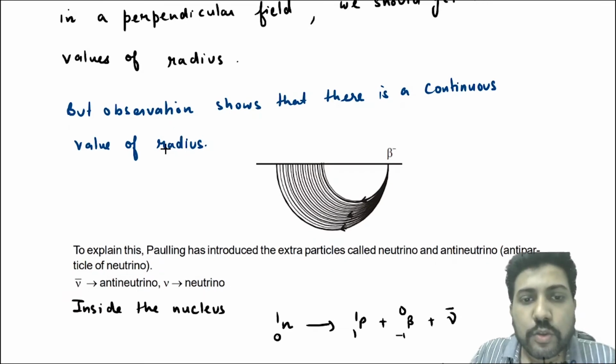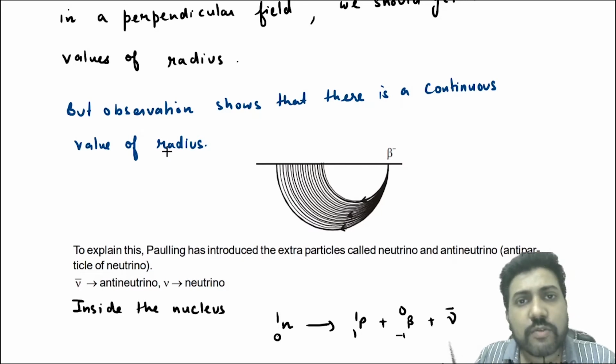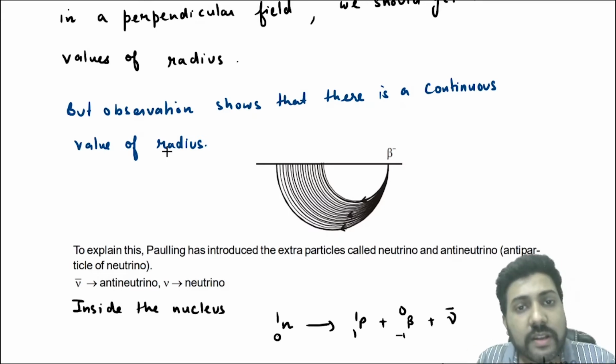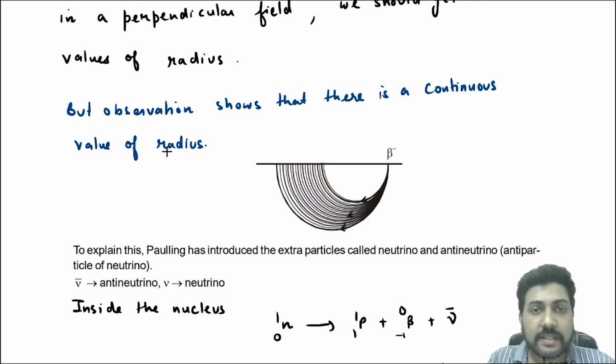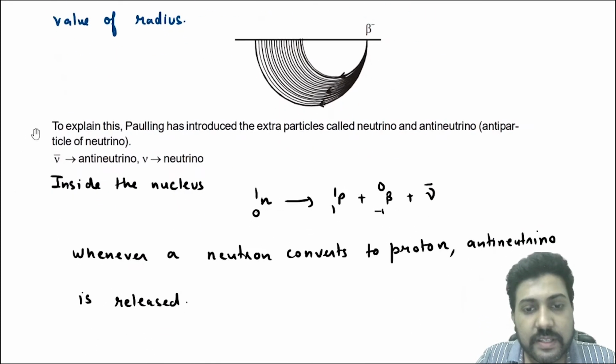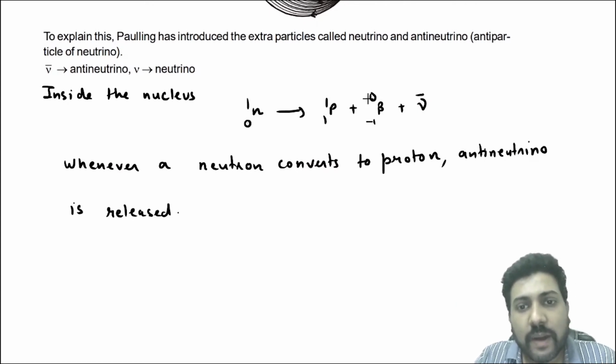What he said was, whenever a neutron gets converted to a proton, as we have seen in beta minus decay, a new particle is emitted, and that is called the antineutrino.